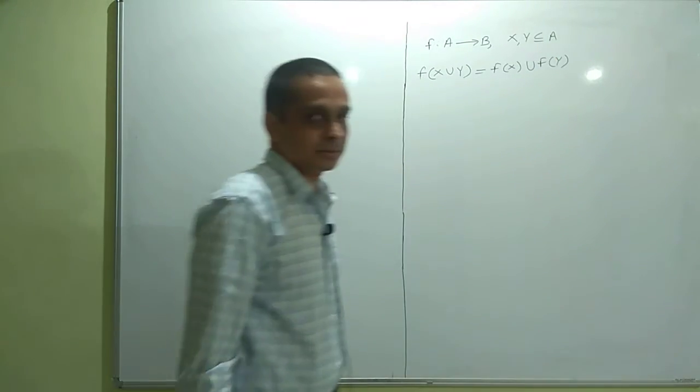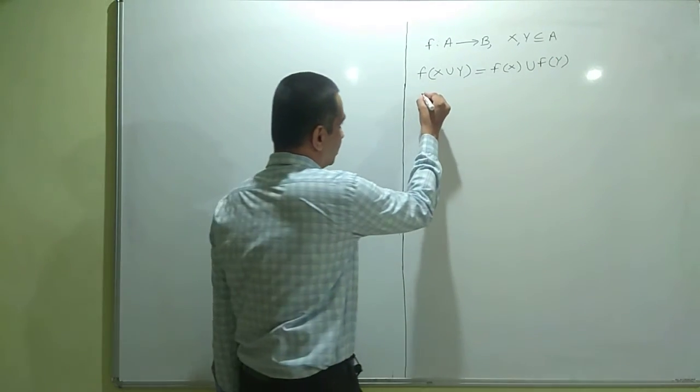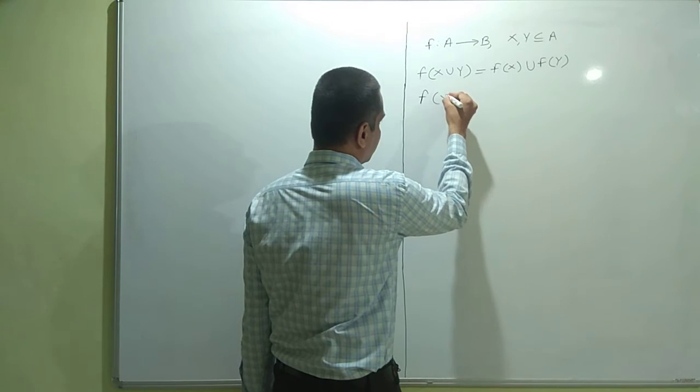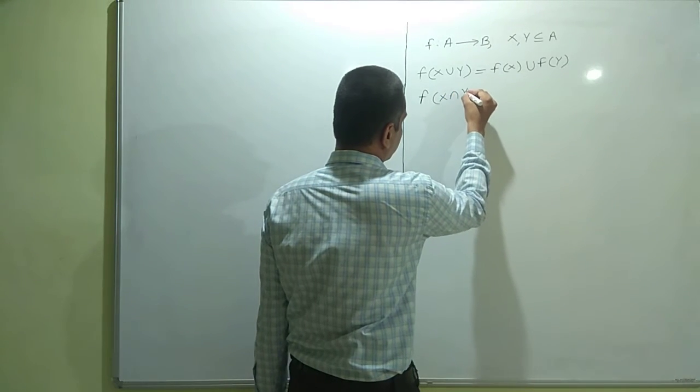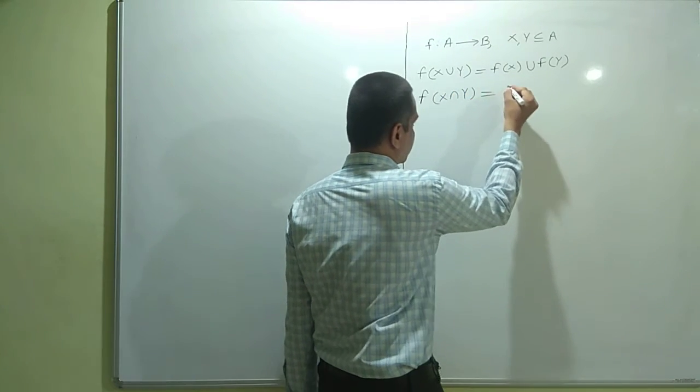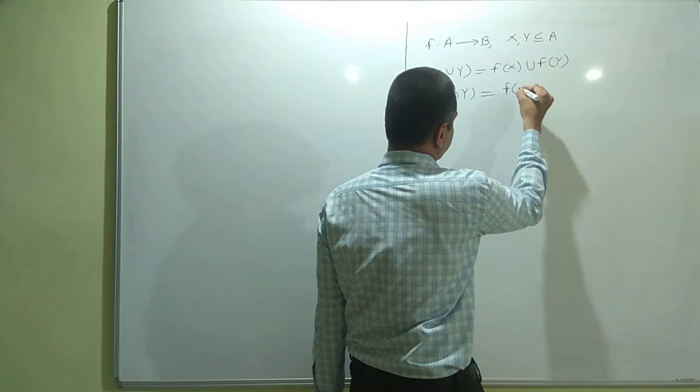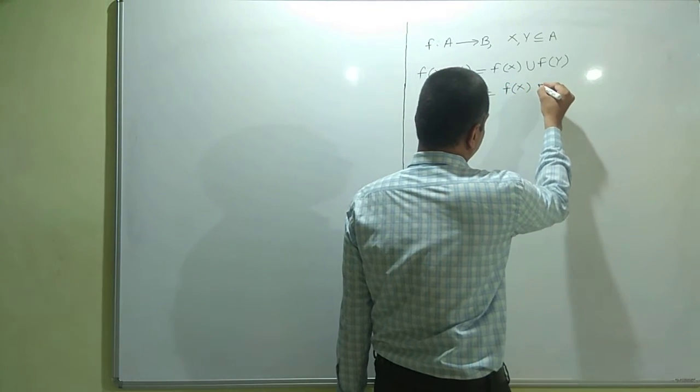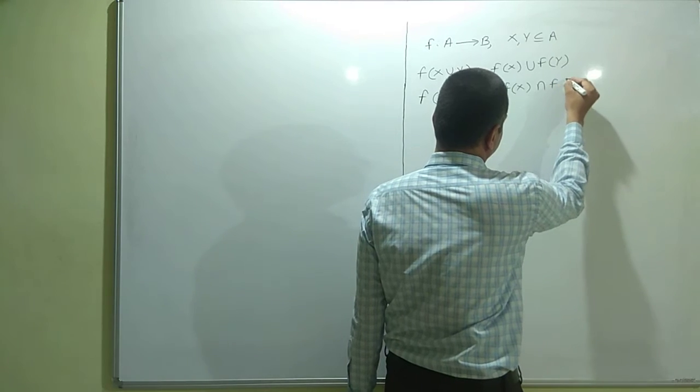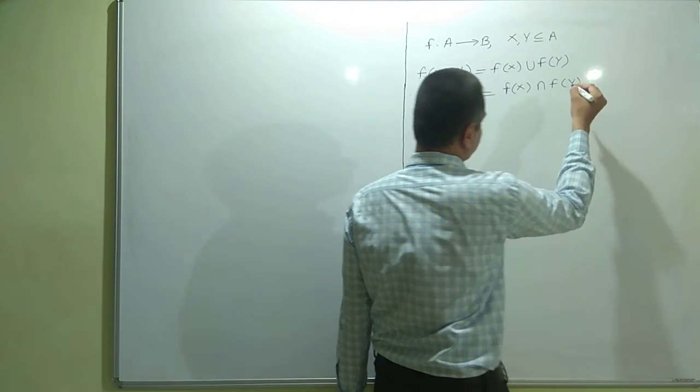The question is whether a similar result holds for intersection or not. Whether f of x intersection y is equal to f of x intersection f of y.